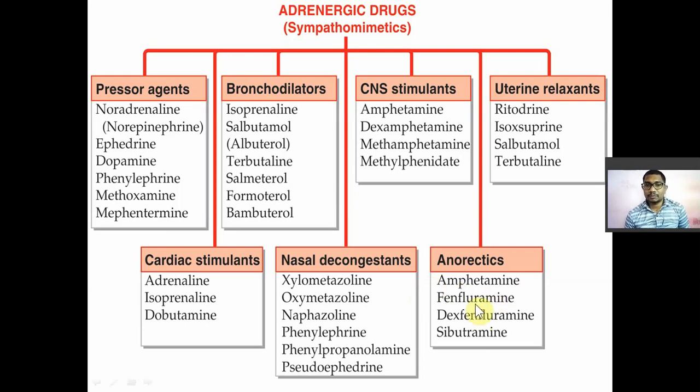So in that you have amphetamine, fenfluramine, dexfenfluramine and sibutramine. They are known as anorectics. They are used in the treatment of obesity.